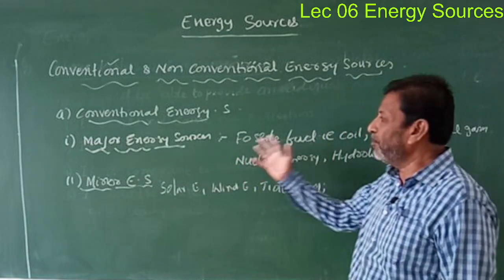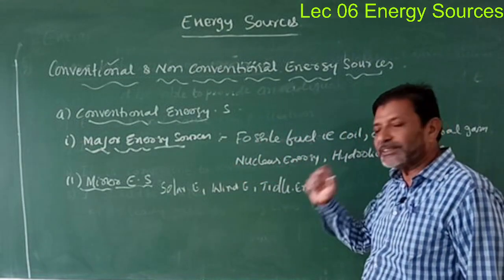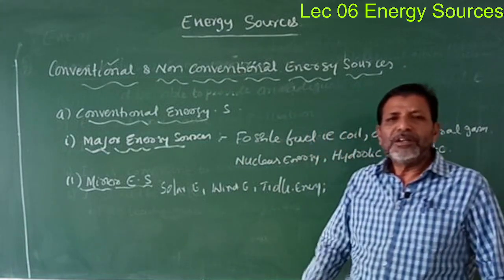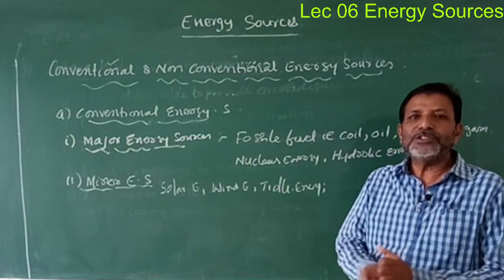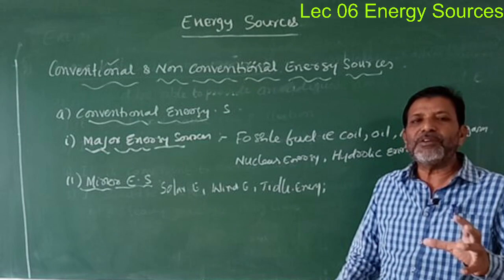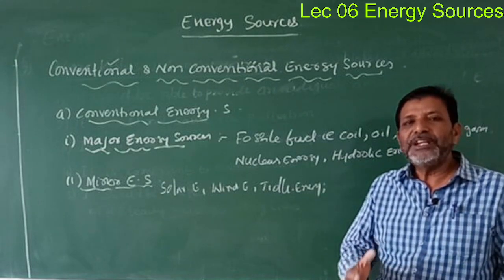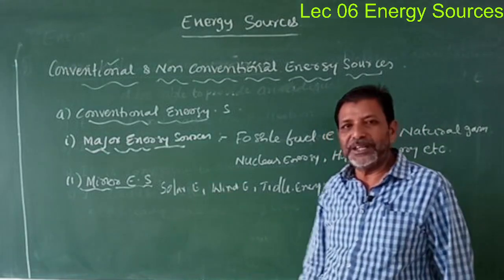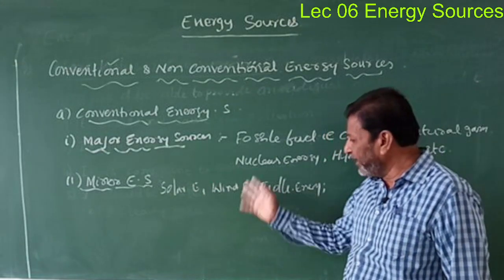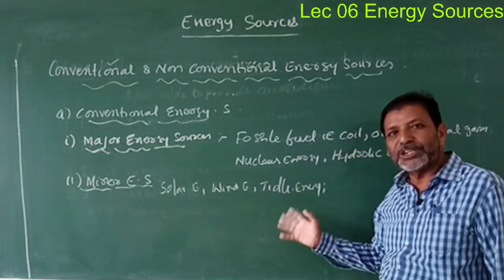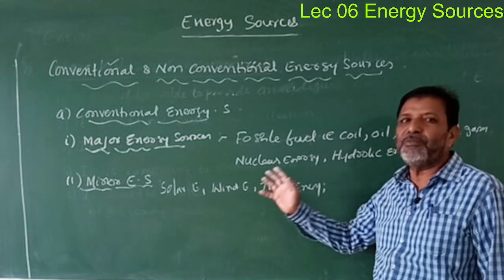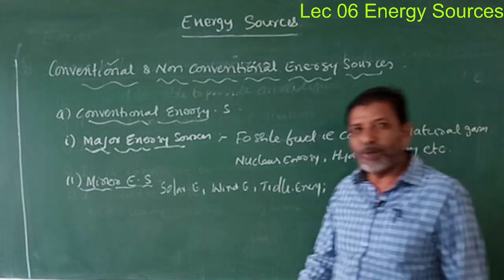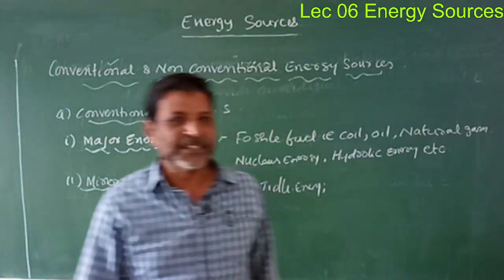Then these all come under major energy sources. The next is the minor energy sources, isn't it? Minor energy sources means the energy sources which are established in small units. Examples are solar cells, solar energy, wind energy, tidal energy, geothermal energy. These will come under minor energy sources. This is about the conventional energy sources.